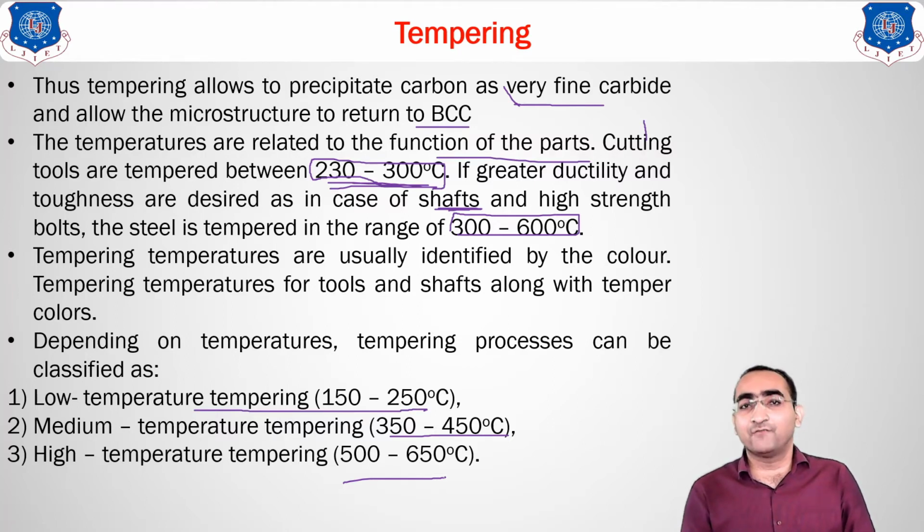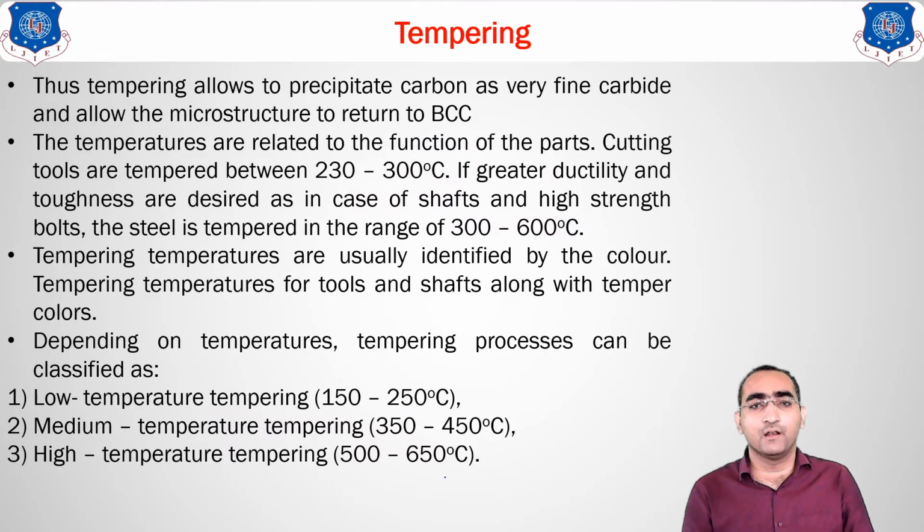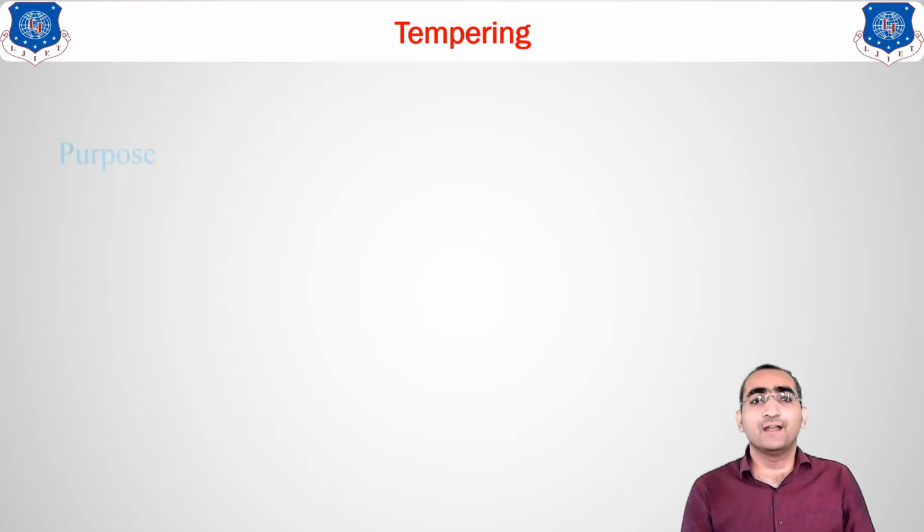If you go after hardening, you will get martensite only. If you go after annealing, once again you will get that pearlitic structure only. Clear? So now let us move forward.